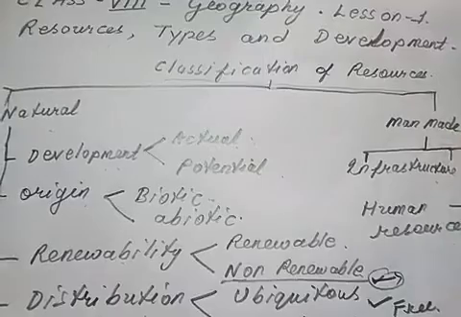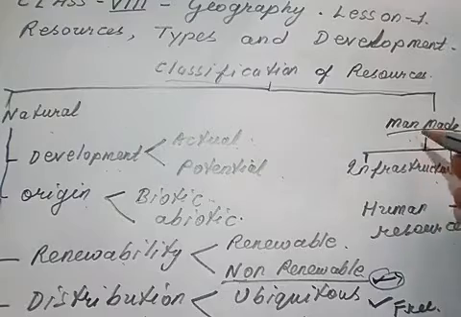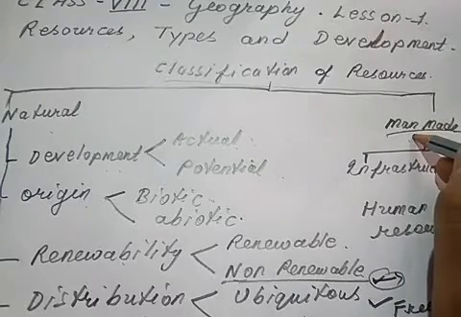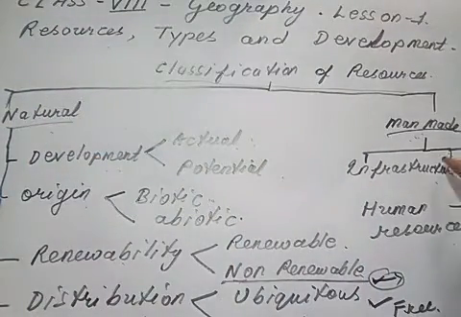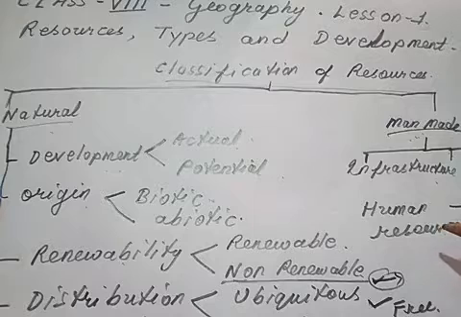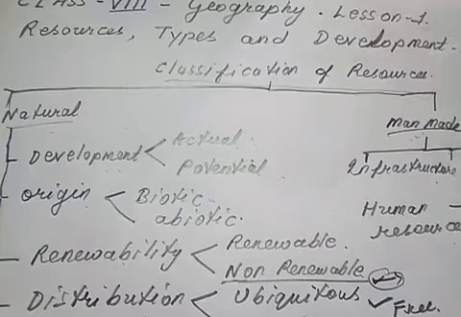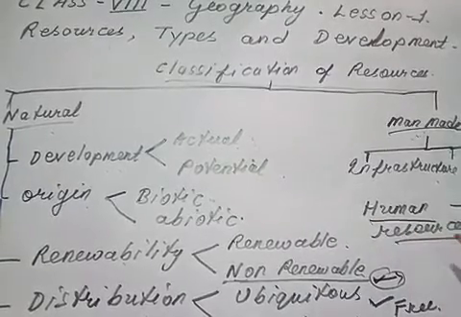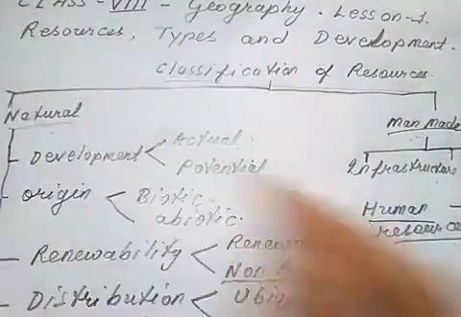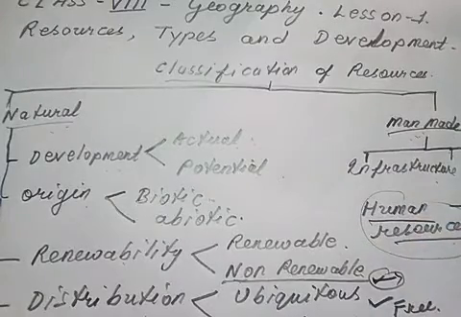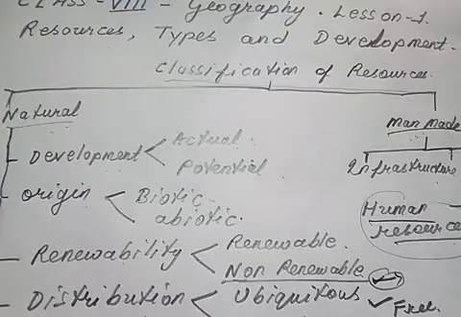Next one is man-made. Man himself is a resource. Why is it? Because man has technological know-how and the capacity to transform natural resources into a more usable form. It is done through our own knowledge and technology. Infrastructure, for example, transport, roads, buildings, institutions, etc. Another one is human resource. Yes, the human being has the technological skill, know-how and capacity to transform natural resources, and so we ourselves are human resources. So this is the part according to the classification of resources.